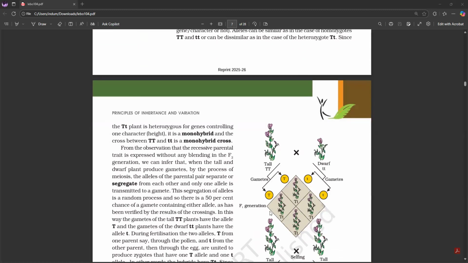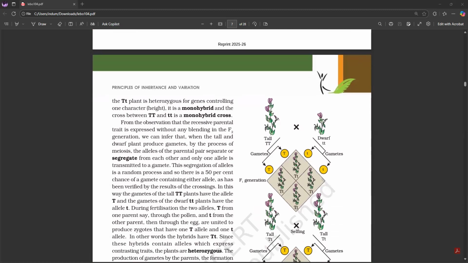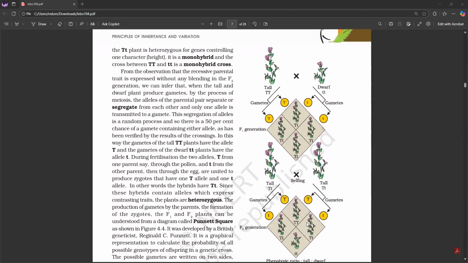Since the Tt plant is heterozygous for genes controlling one character, it is a monohybrid, and the cross between TT and tt is a monohybrid cross.